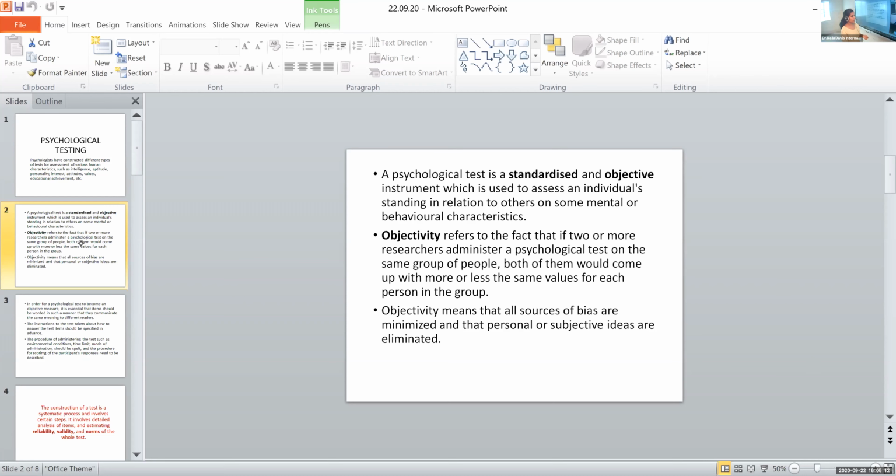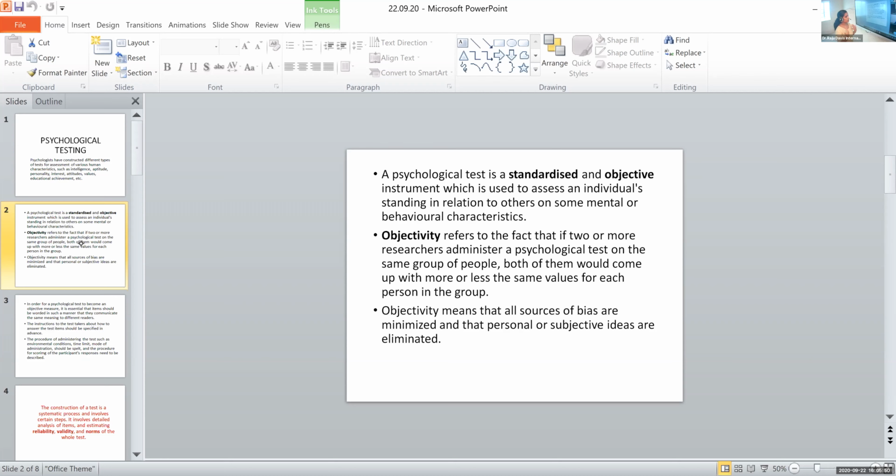Because the way I administer the test, the way I give instructions to them, all these factors affect how participants give us responses. So in order to avoid all those biases and errors, we make the psychological test standardized as well as objective. And let's see what objectivity is in this particular psychological test. Objectivity refers to the fact that if two or more researchers administer a psychological test on the same group of people, both of them would come up with more or less the same values for each person in the group.